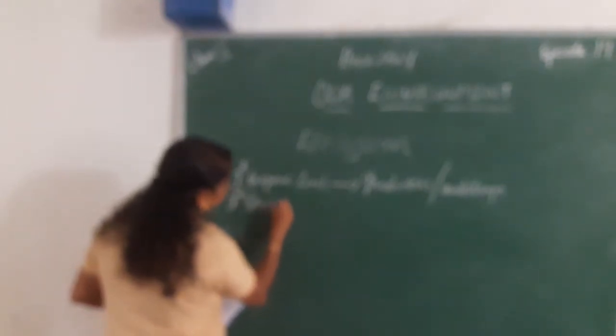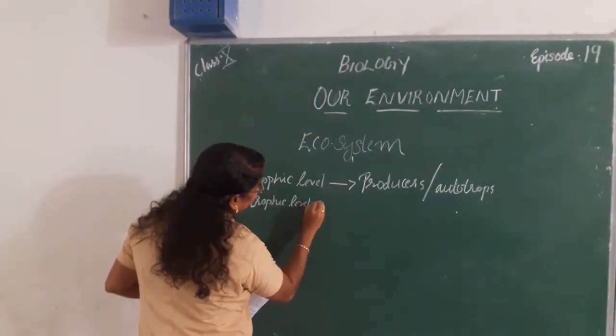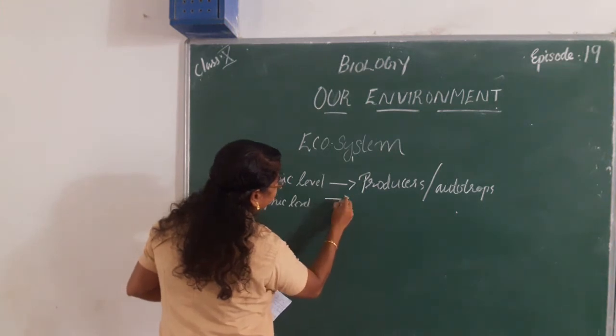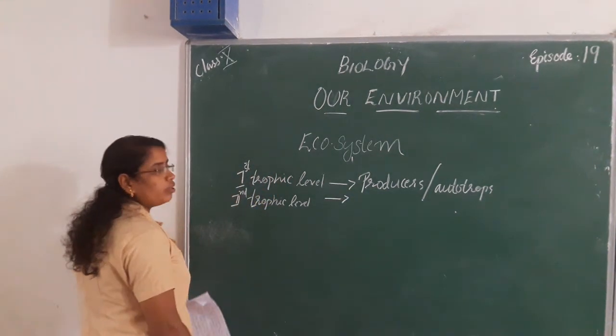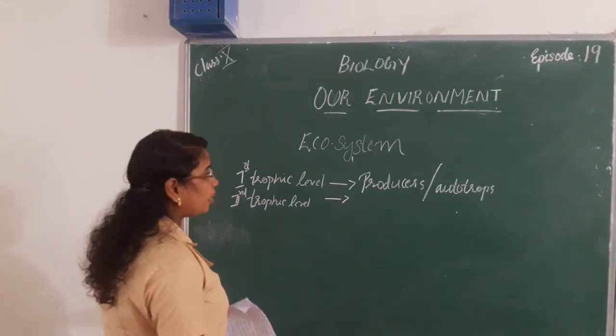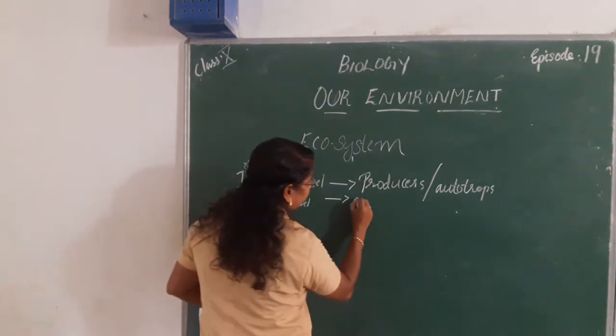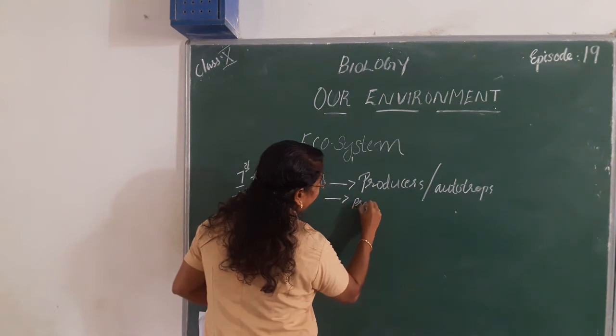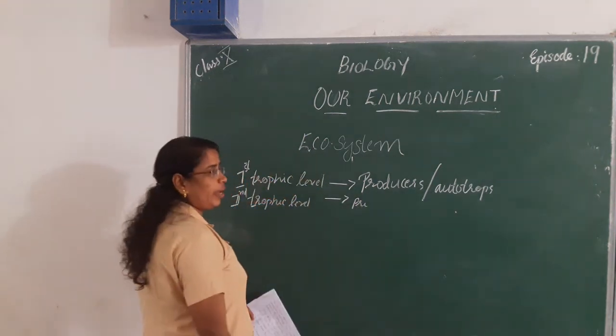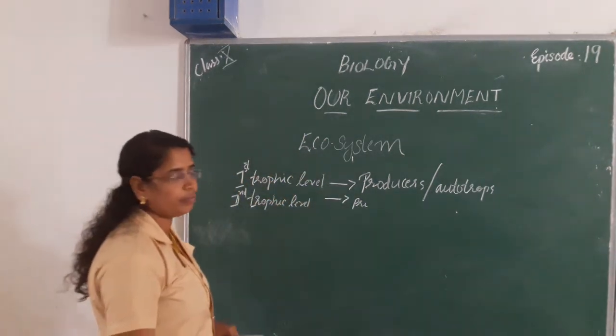Second trophic level. What comes here? Primary consumers or herbivores. Consumers are again classified into primary, secondary, tertiary.